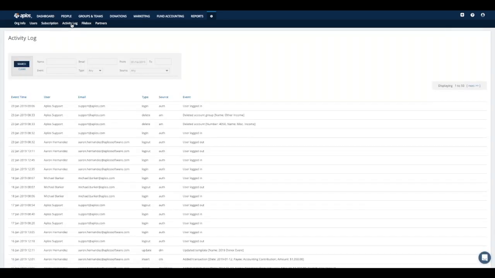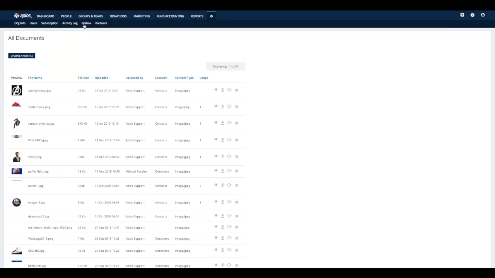Next up here is going to be one of my favorite places, which is the activity log area. So this activity log area is pretty neat, and what it does is it keeps track of all the information that's been happening within your Aplos account. So when you come here, you can check on any given day at any given time what user or users were logged in and what kind of actions they performed while they were in the system. So if you had someone delete a contact from your contact list, or add a donation in the system, or update maybe some transaction data, whatever the case may be, that is all going to be tracked here for you to reference at any point in time.